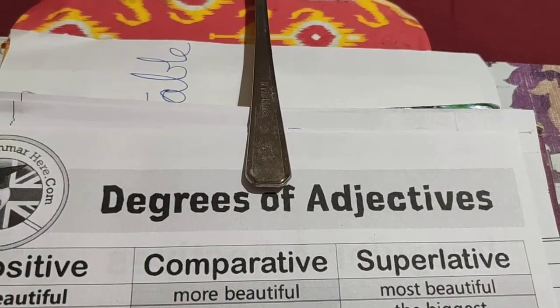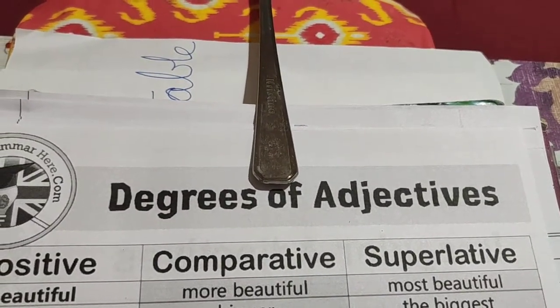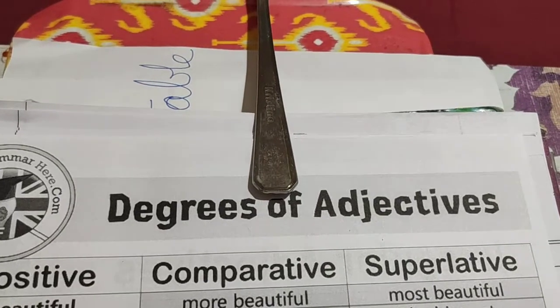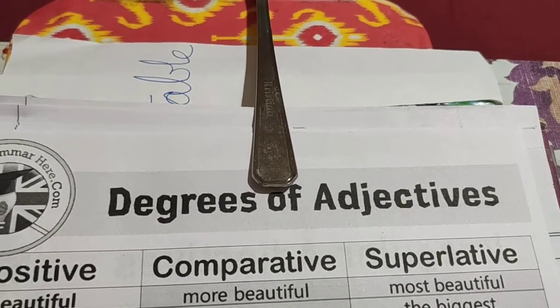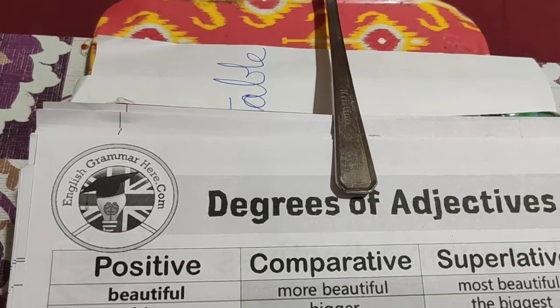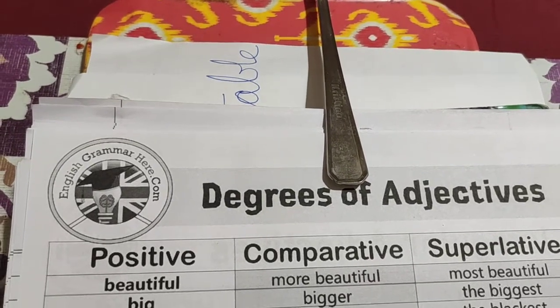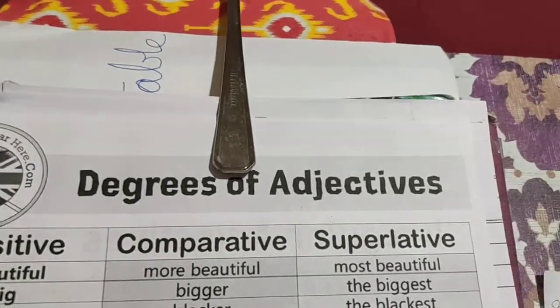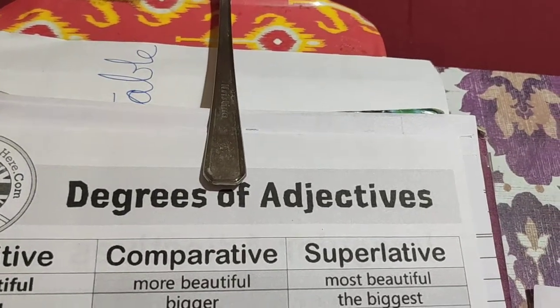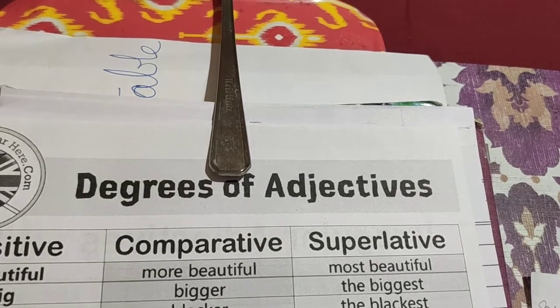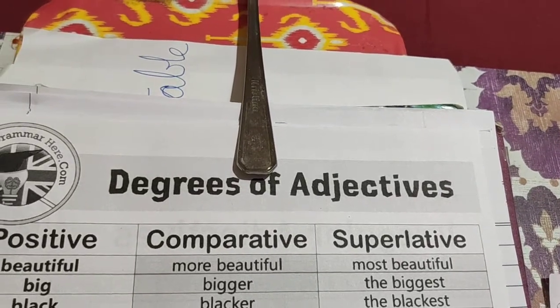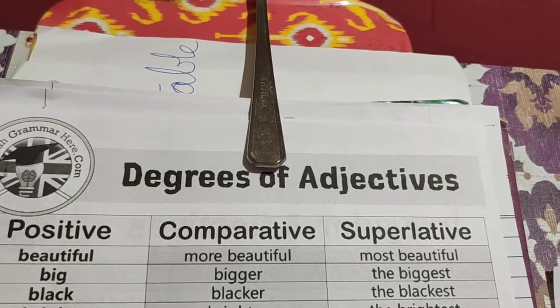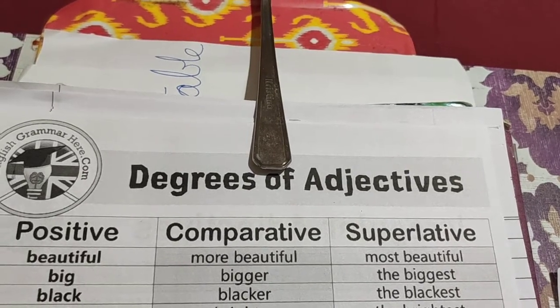But when we compare the qualities among two, but when we compare handwriting between two, we use comparative degree. But when we compare among all, we will use superlative degree. So comparative adjectives are those which are compared between two things, not more than that.